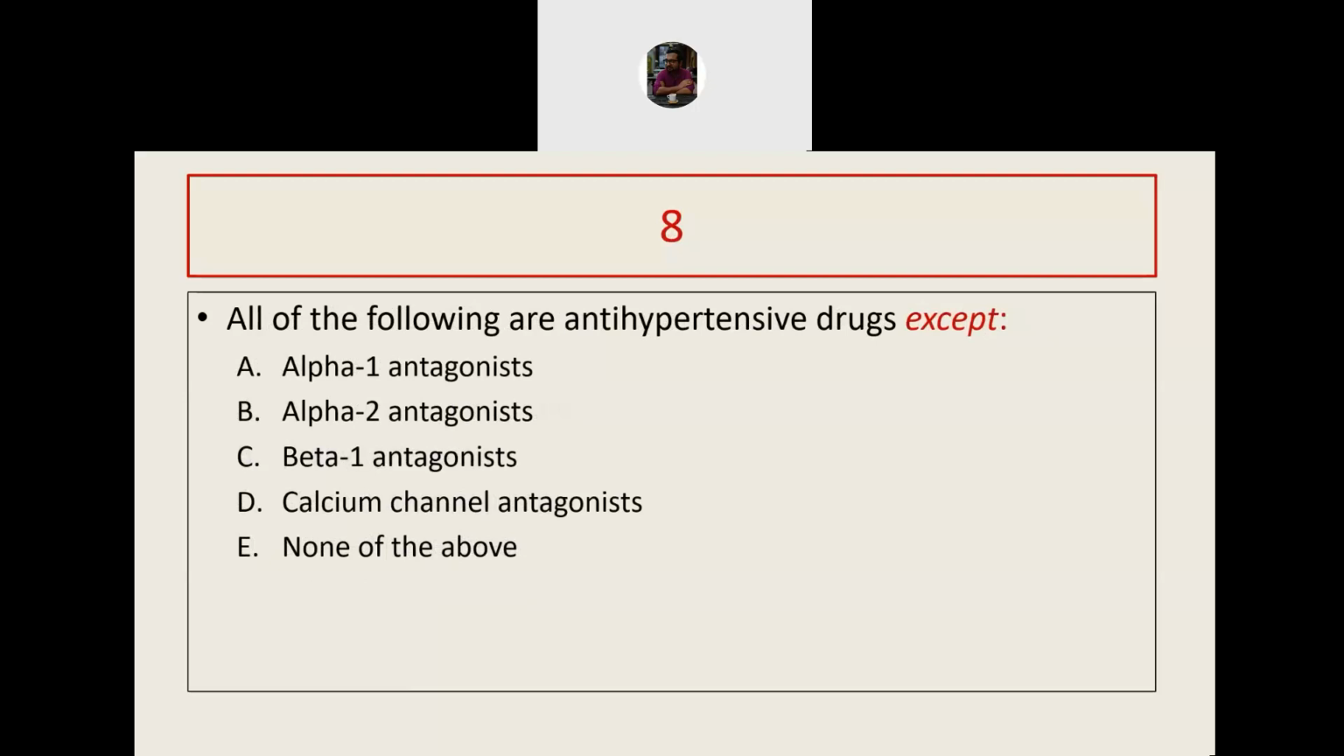Which of the following is not an antihypertensive drug? Wonderful. The answer is B. Alpha 2 agonists are antihypertensive drugs, but not alpha 2 antagonists.